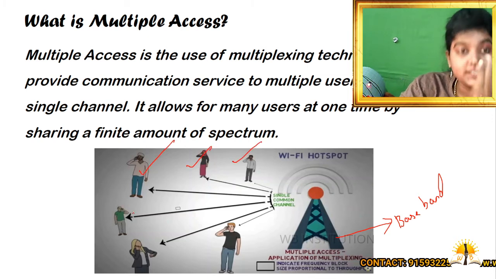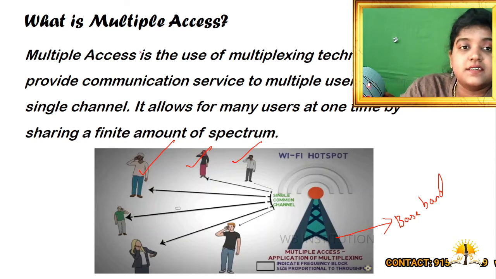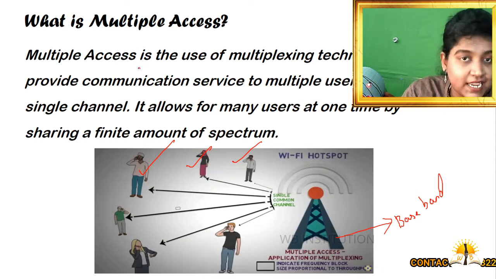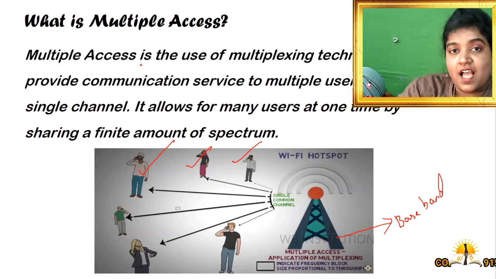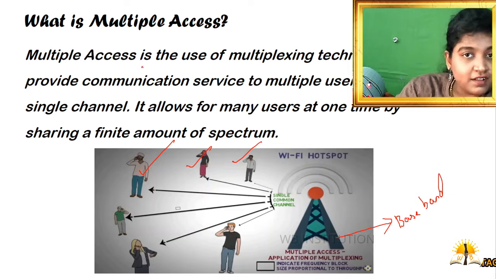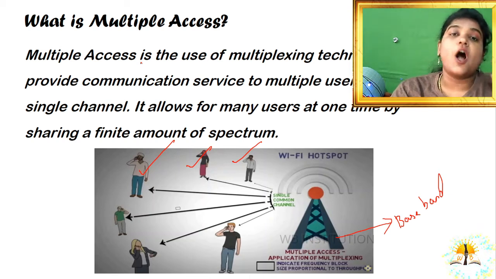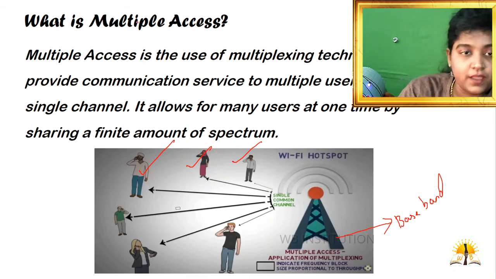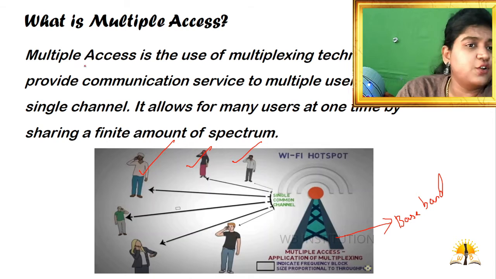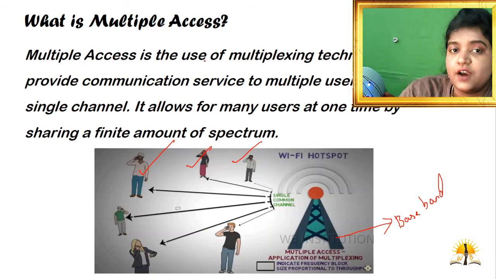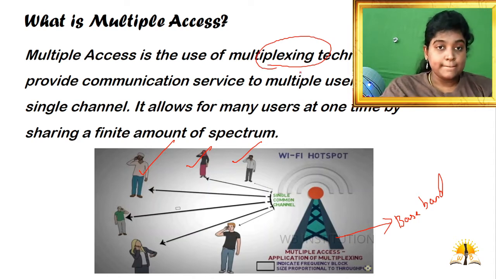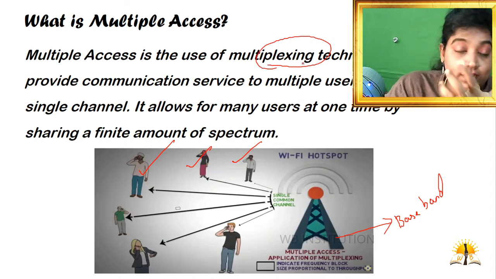To enhance this, I need a technique, and this technique is said to be a multiple access technique. With the help of this, I can use a channel which transmits to multiple users from a single baseband without inter-symbol interference. You can see a definition over here: multiple access is a use of multiplexing technique. This is going to be a very noted word.